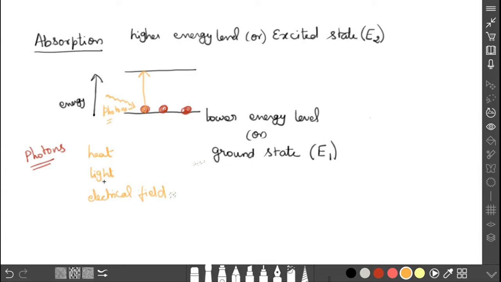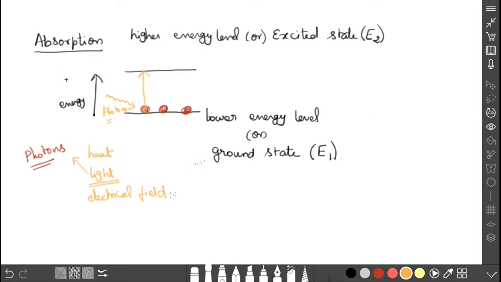Interaction of radiation with matter. Here we are talking about light. Light is made up of small particles, which are nothing but photons. These photons fall on the atoms in the matter. The atom absorbs the energy and jumps from the ground state to a higher state. So the atom transitions from the lower energy state to the higher energy state, or from the ground state to the excited state. This process is called absorption.